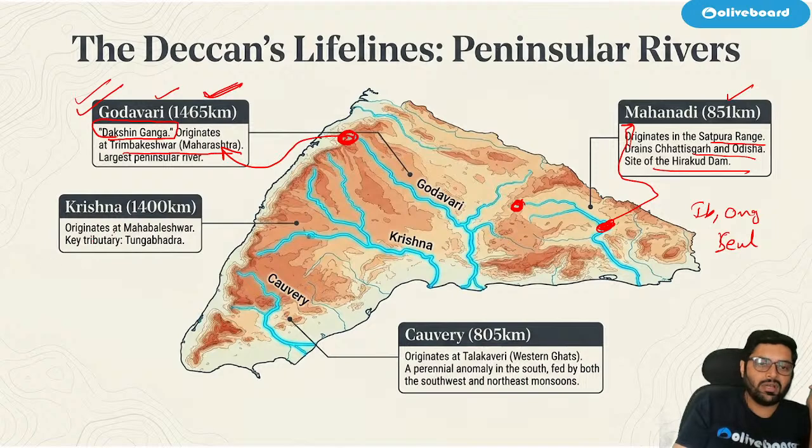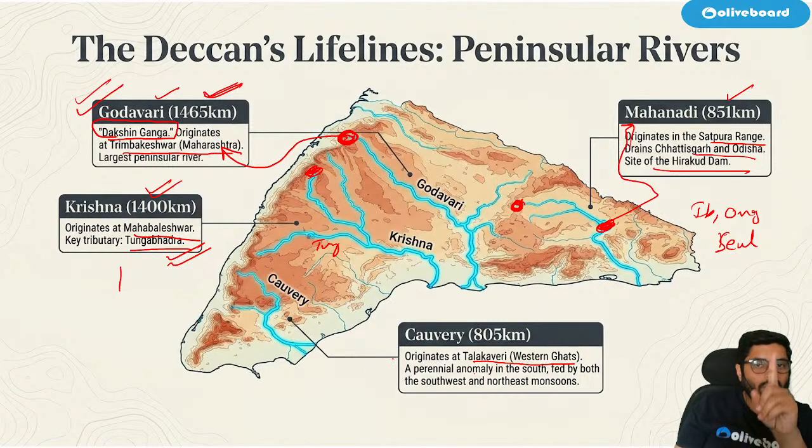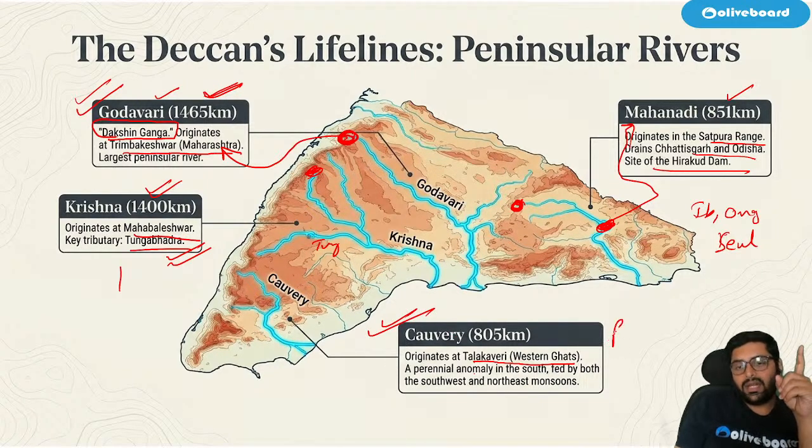Okay, then we have Krishna, 1400 kilometers. It originates near Mahabaleshwar, correct? And we have Tungabhadra as one of the major tributaries. Okay, and then we have Kaveri, which originates near Talakaveri, Western Ghats, a perennial anomaly. Now, I told you in peninsular rivers there is one exception. That exception is Kaveri. It is a perennial river.